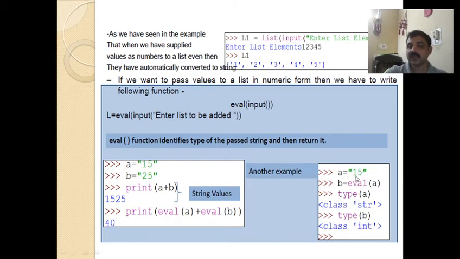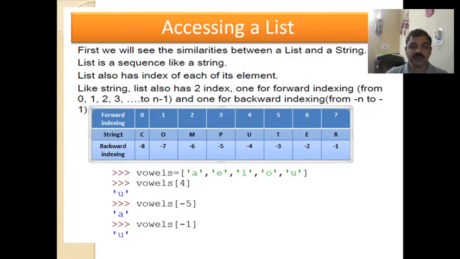Here a is 15, which is enclosed in quotes, so it is a string, and eval of a converts that string into a number. If I write type of a, it displays str, that means it is a string. If I write type of b, b is a converted number, it shows as integer. So eval is used for converting to numeric form.